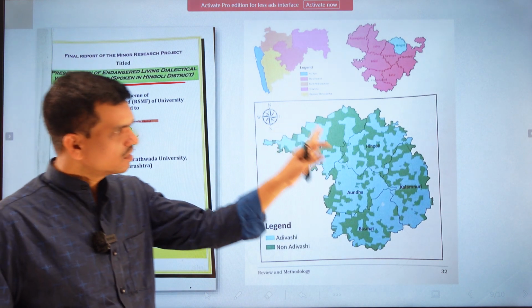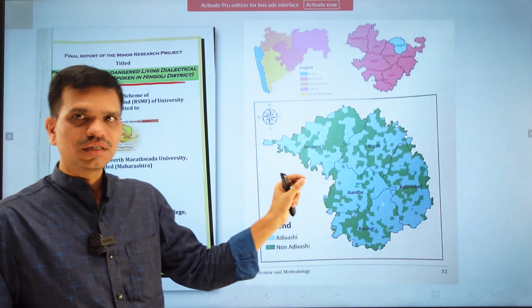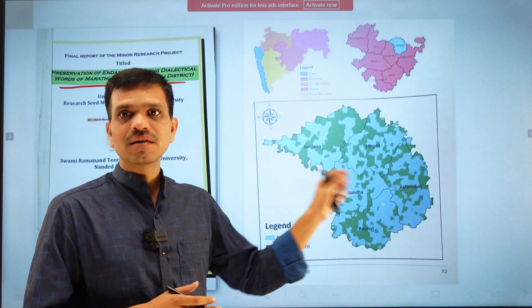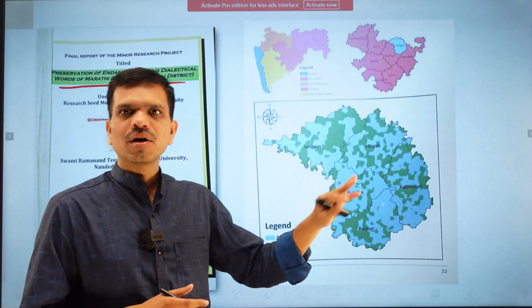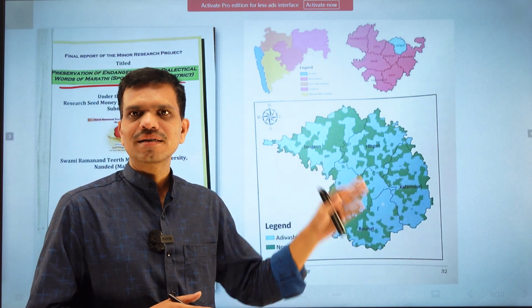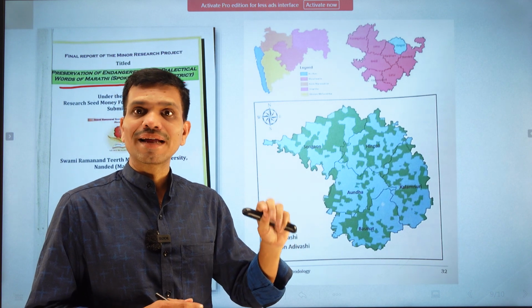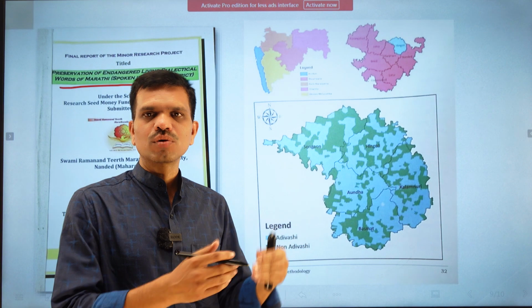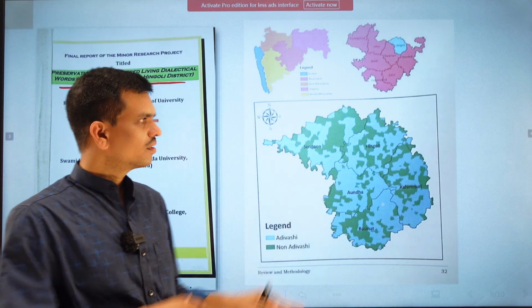This is the area of my study where I studied dialects. How the dialect of Marathi is inherent in this area, what kind of features this dialect has, and how dialectical words are endangered and vanishing away. And I tried to list all those words in this thesis or in this report.